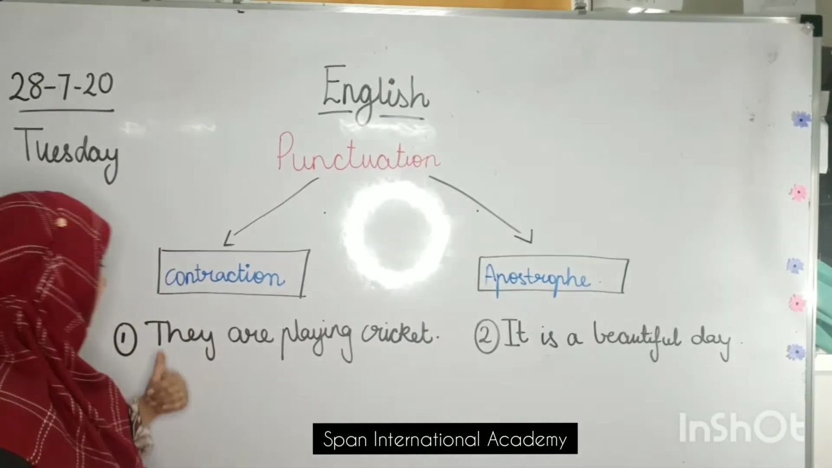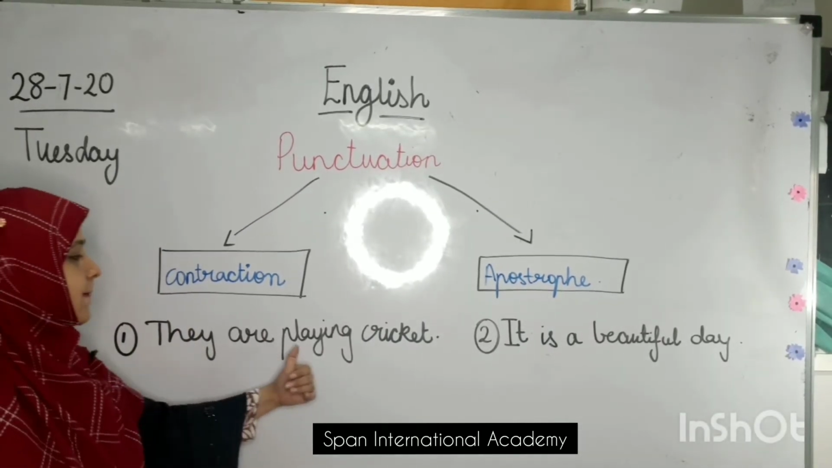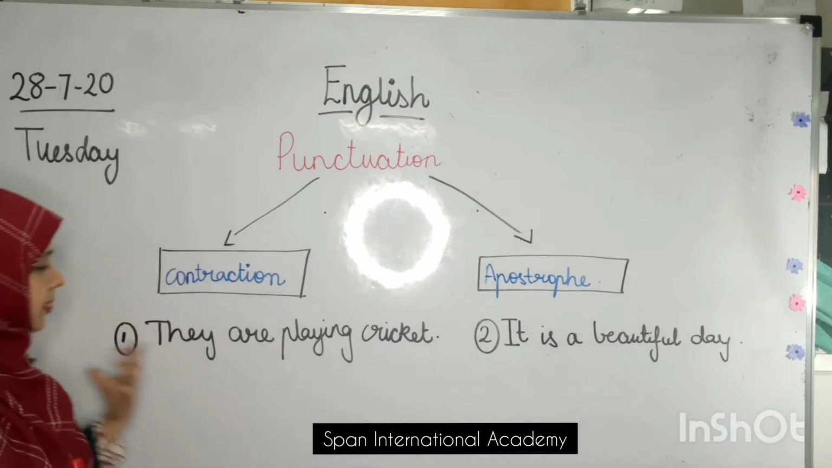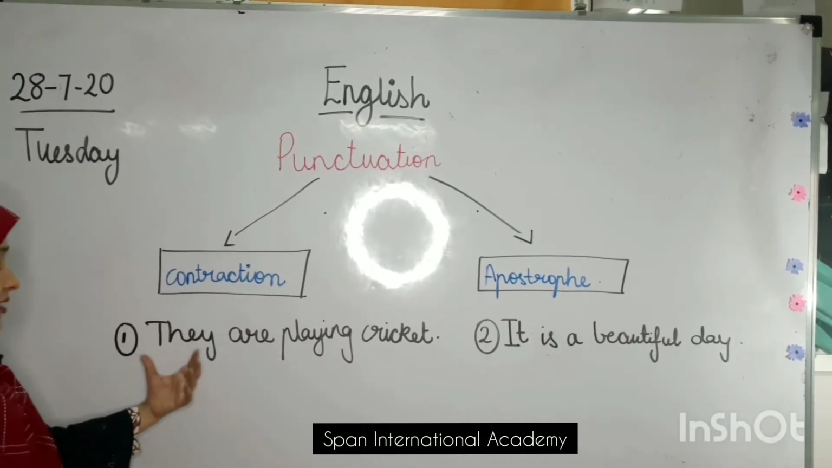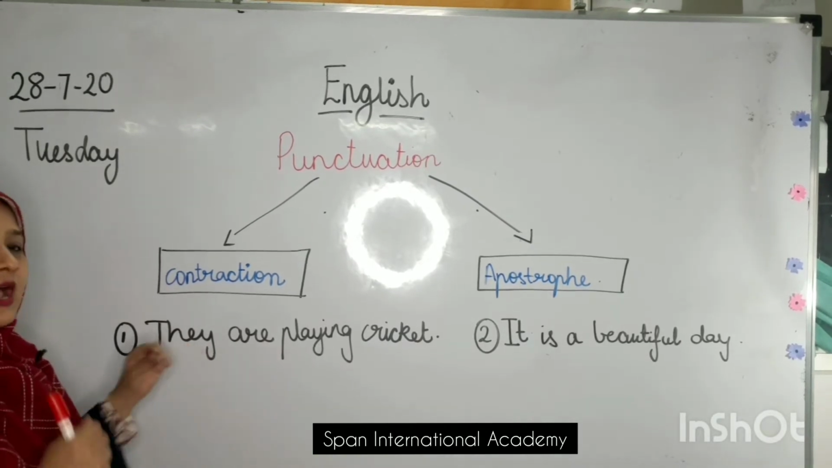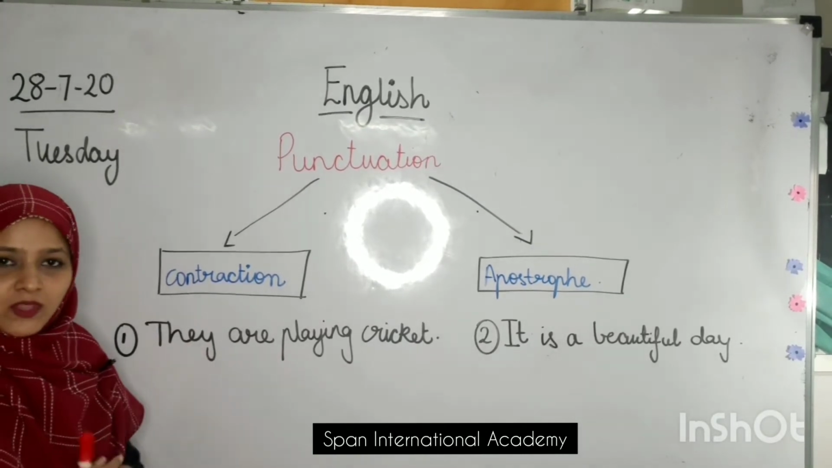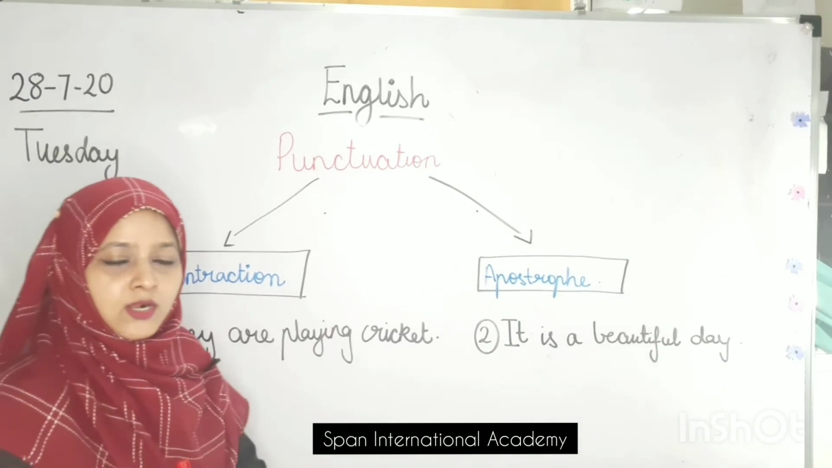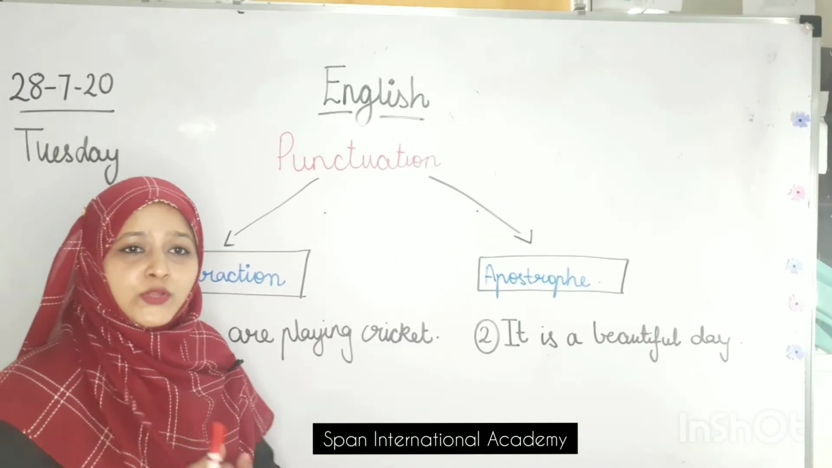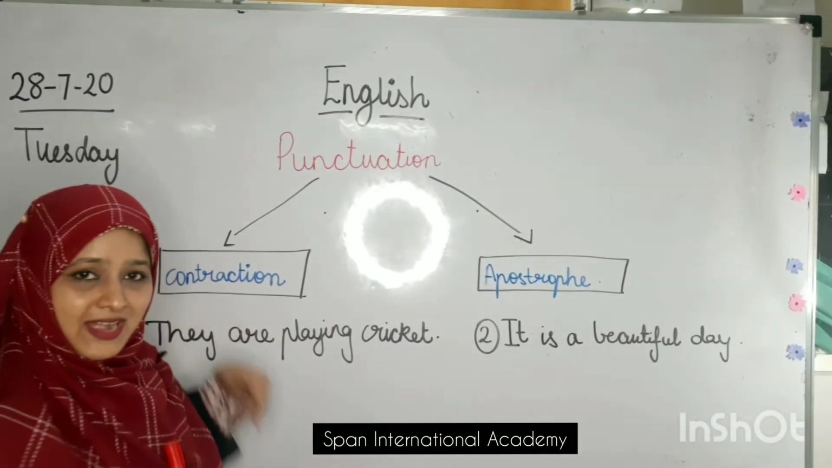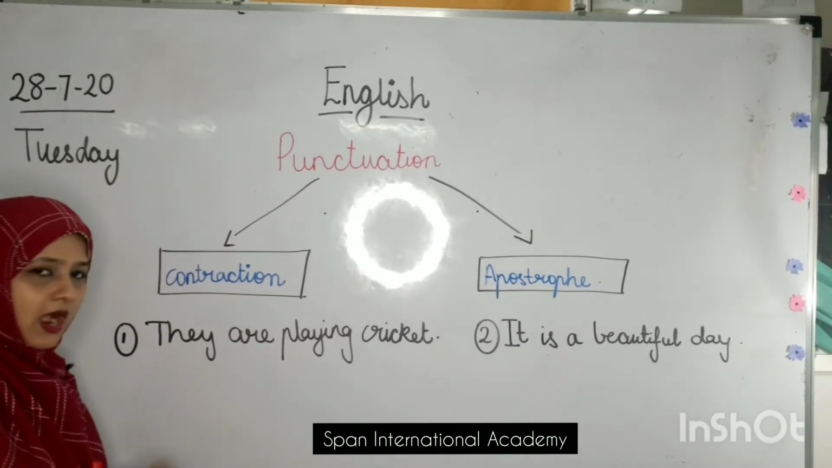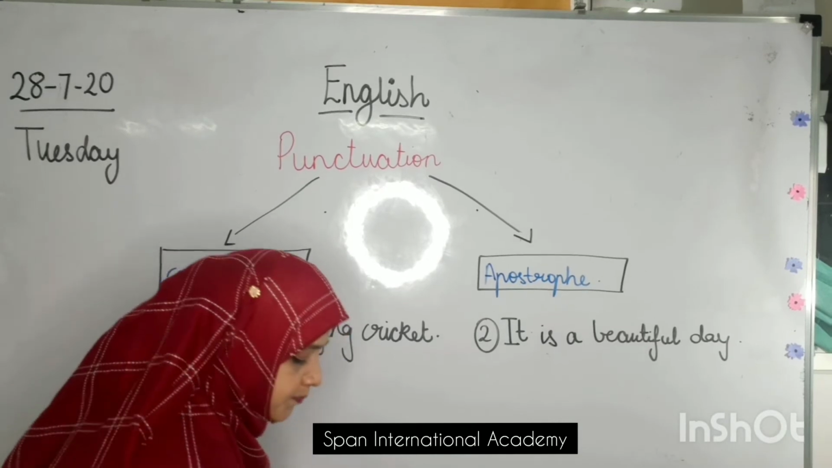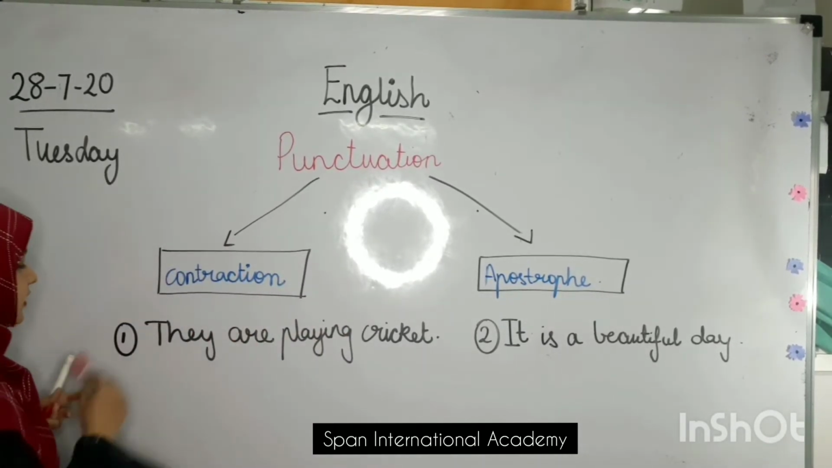Let's take a new word, that is, they are playing cricket. Now I have this new word, they are. Yes, I am going to mix these two words and make one small word. What is that small word going to be called? Yes, it is going to be called a contraction. So I am going to make a contraction of they are. Now how do I make the contraction of they are?